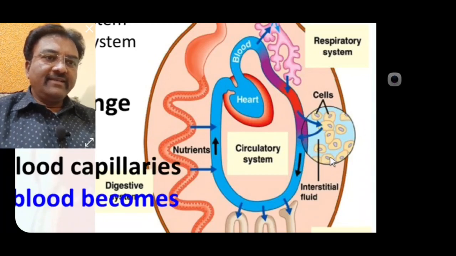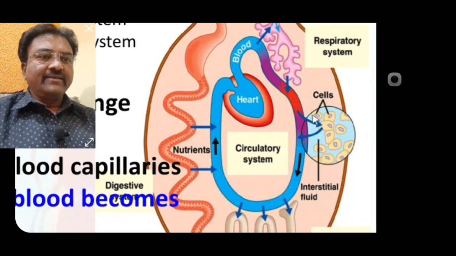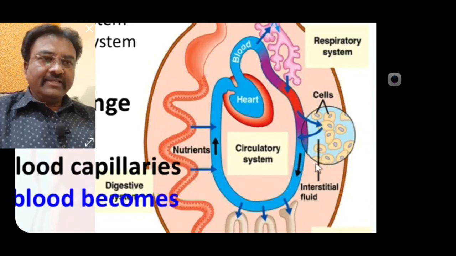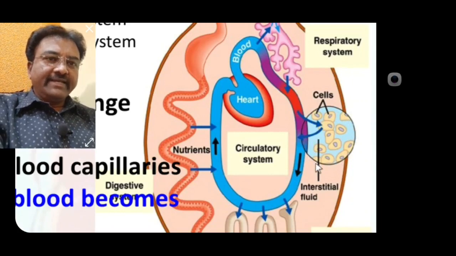In the cell, oxidation process takes place. With the help of oxygen, complex organic food is broken down into simple inorganic substances like water and CO2. In that process, ATP, the most valuable energy, is released.